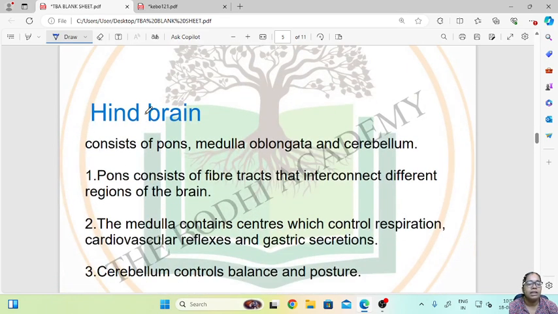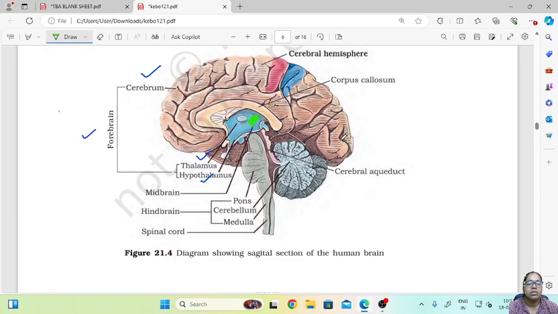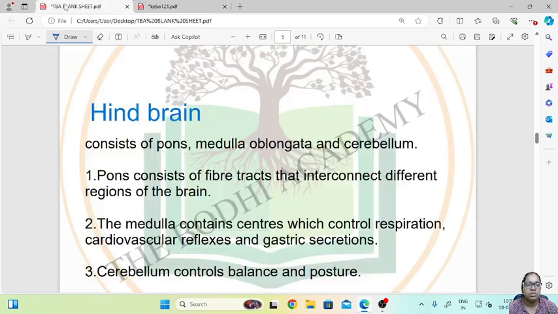Then we will see the last part of the brain, that is the hindbrain. The hindbrain consists of the pons, medulla oblongata and cerebellum. Now let us see the functions of each part of the hindbrain. The pons consists of fiber tracts that interconnect different regions of the brain.